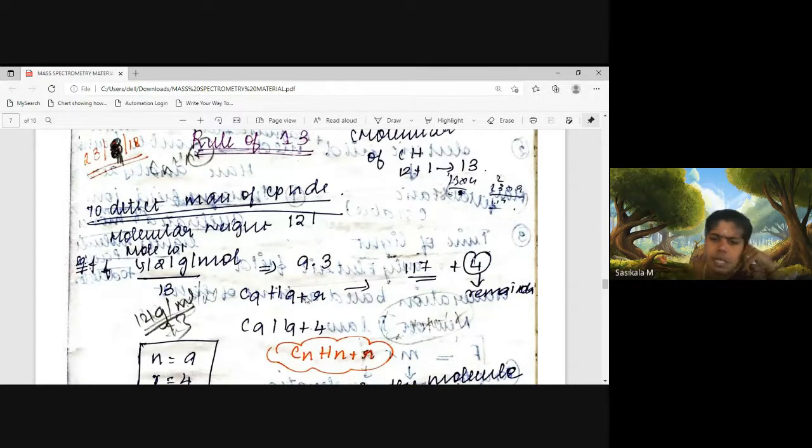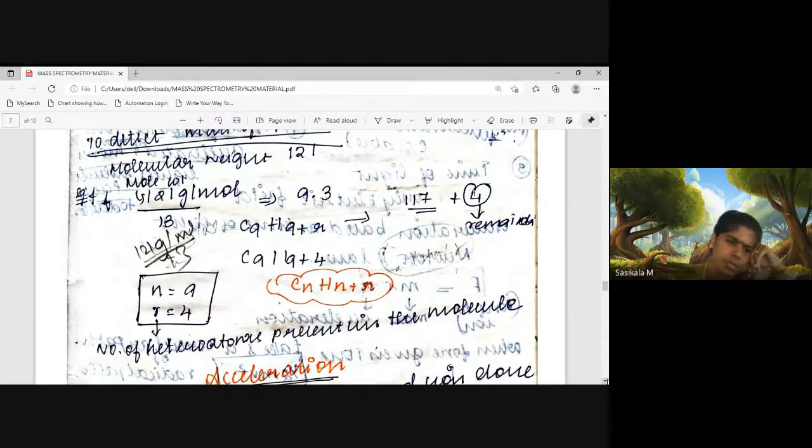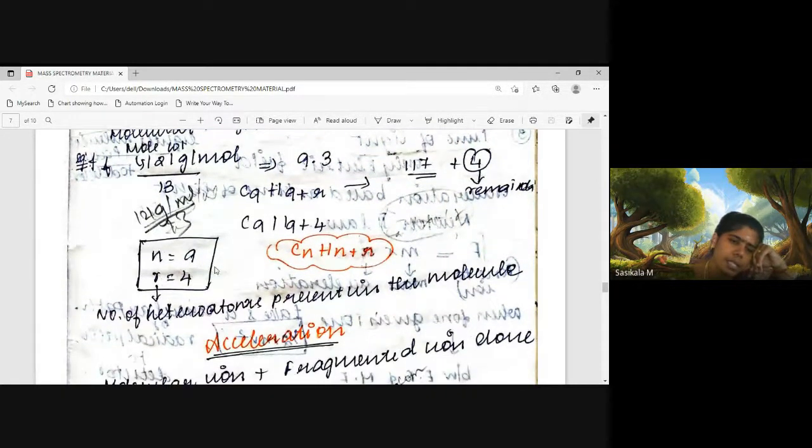n represents the number of carbons and number of hydrogens, and R is the remainder. Where Cn will be 9 and Hn also will be 9, plus the remainder will be some heteroatoms, nitrogen and oxygen. So R is the remainder, that is 4, where n is 9.